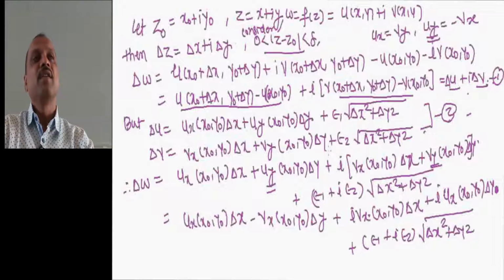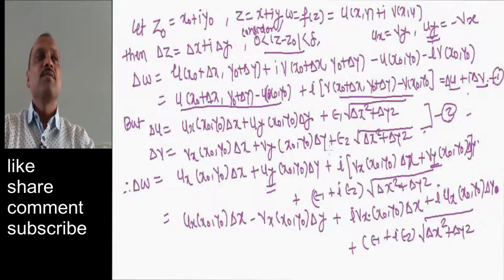We have taken those derivatives and substituted them in equation number 1, so that this delta w is converted into this last term.